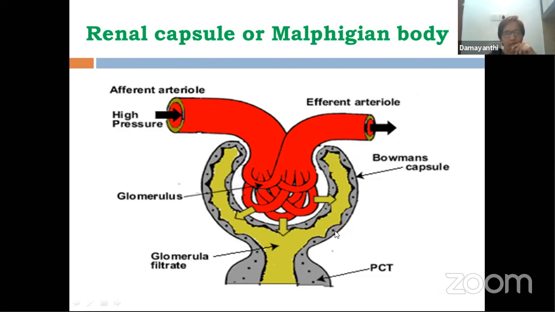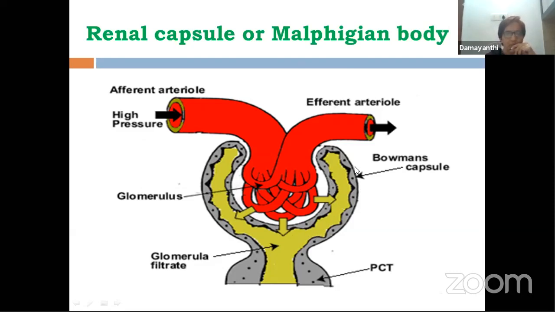This is the outside wall, which is called the parietal layer, and this is the inside wall, which is called the visceral layer. Whatever space is present in between these two layers is Bowman's capsule space. This is the lumen or the space of Bowman's capsule, into which the filtrate actually flows in.